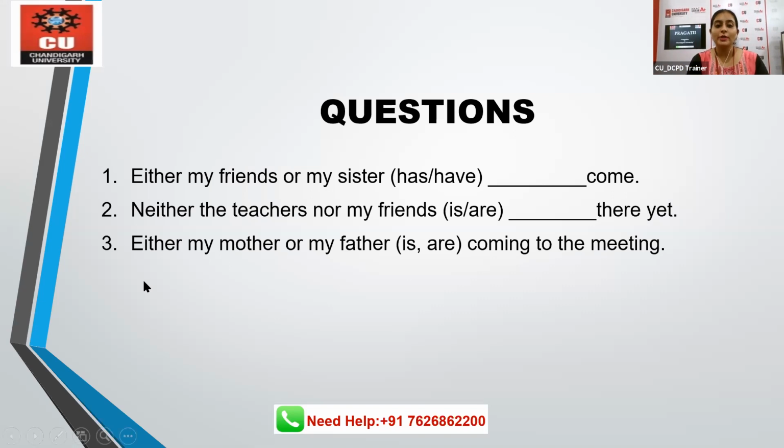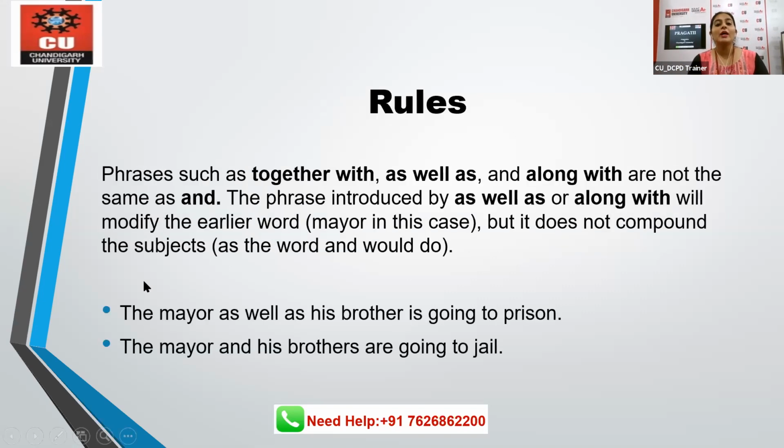Let's move on to the next one. Whenever we have together with, as well as, along with, they're not the same as "and", right? So whenever we have a phrase introduced by as well as or along with, we will modify the earlier word, but it does not compound the subjects. Example, the mayor as well as his brother is going to prison.